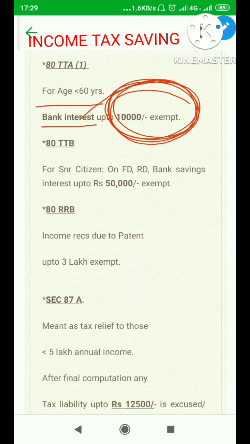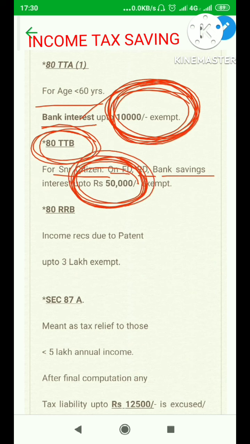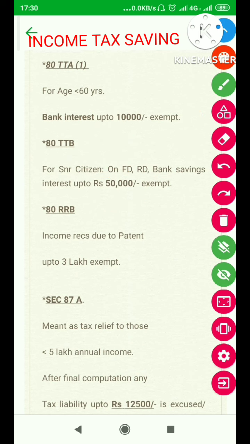Now for senior citizens, there is an additional facility, that is 80TTB. For senior citizens, anything earned on FD, RD, recurring deposit, and even bank saving accounts, interest earned up to 50,000 rupees is exempted from income tax. Below 60 years, 80TTA, 10,000. Above 60 years, 80TTB, 50,000 is exempt from income tax. Please remind your CA and certainly seek this exemption which is due to you.